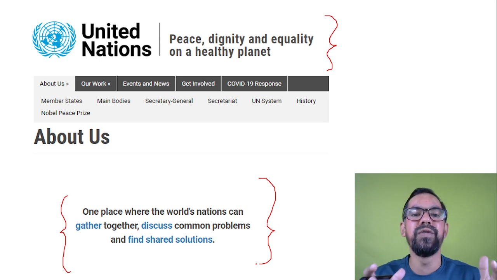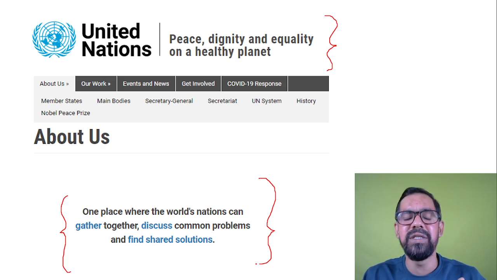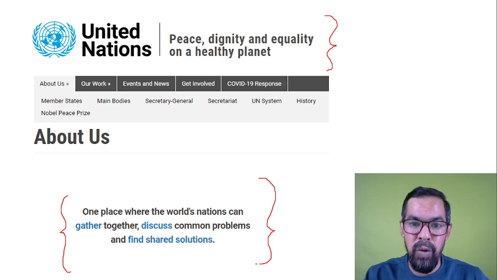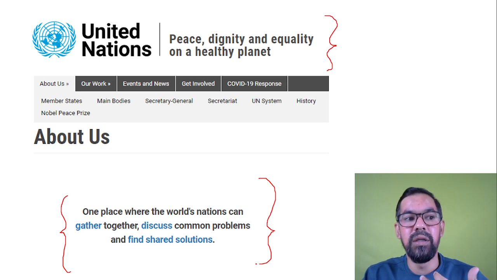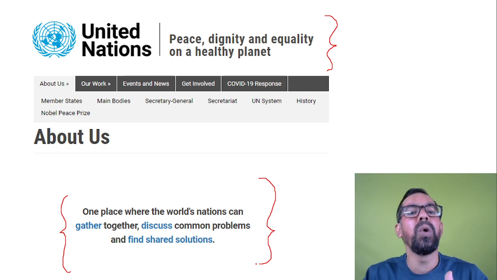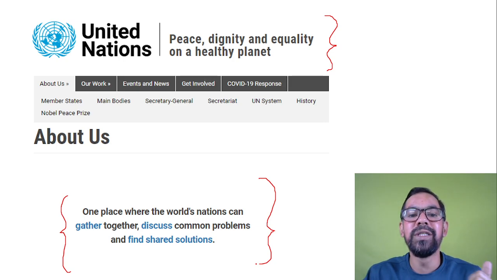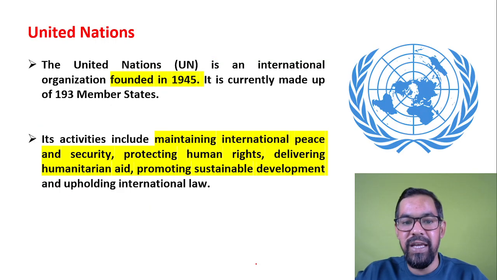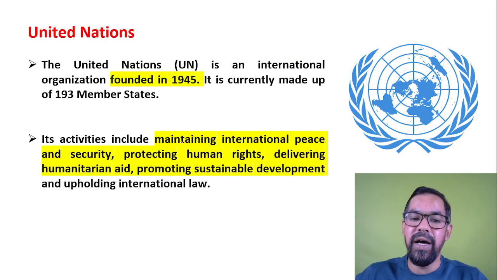It's a kind of forum where world economies meet and fight poverty-related issues, unemployment-related issues, climate change actions, and terrorism. There are so many problems which we face worldwide, and how to overcome them is discussed in the forum of the United Nations. To solve these problems, they have six different organs which work in different areas as well. It was created in 1945.